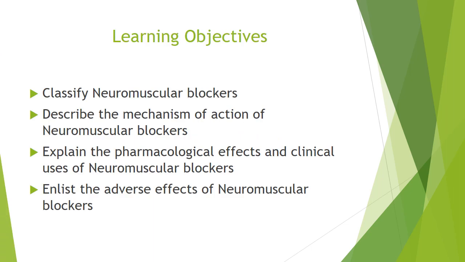Now, what are the learning objectives of today's lecture? I hope you now fully understand the term learning objectives. Classify the neuromuscular blockers, or what is the classification of neuromuscular blockers? Describe the mechanism of action of neuromuscular blockers. Explain the pharmacological effects and clinical uses of neuromuscular blockers. Then finally, analyze the adverse effects of neuromuscular blockers. So basically, there are two types of neuromuscular blockers: non-depolarizing and depolarizing. And we further divide non-depolarizing neuromuscular blockers according to their duration of action, that is short acting, medium acting, and long acting.